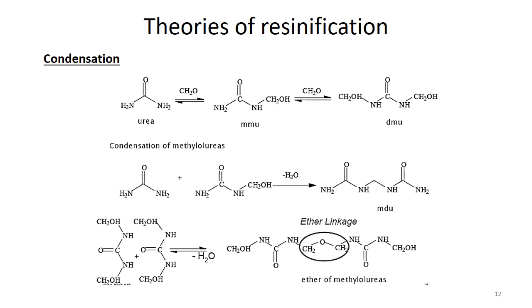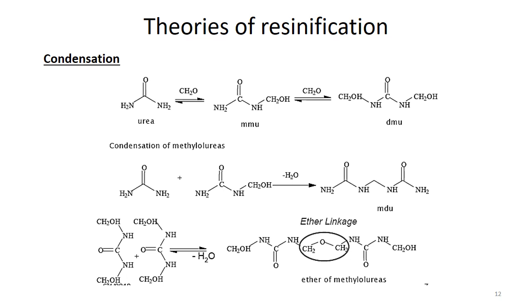Next, in the condensation step, this is the same as the first methylolation, but here urea reacts with formaldehyde and is converted to monomethylol urea, and then monomethylol urea reacts with another molecule of formaldehyde, and we get dimethylol urea. Then comes the basic step, the condensation of methylol urea.